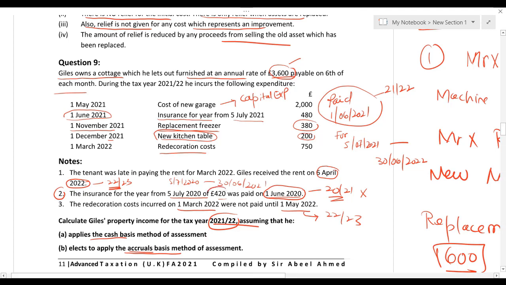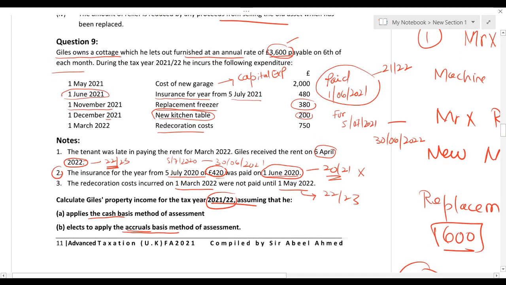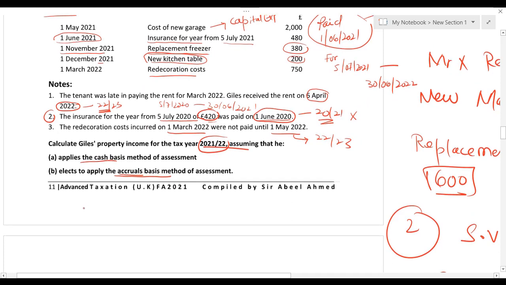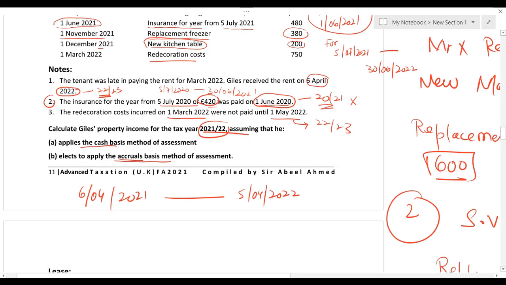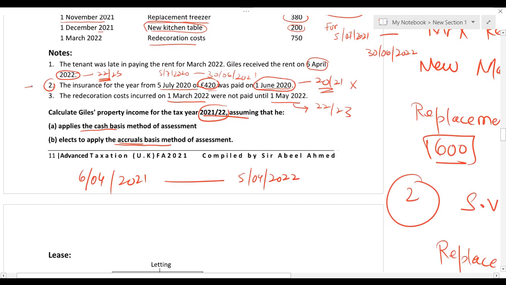The amount is 420. Now let me explain this. Point number 2 over here. Actually, we are solving this question for the relevant tax year, which starts from 6th April 2021, ends at 5th April 2022. Now listen and listen carefully. Look at this point number 2.